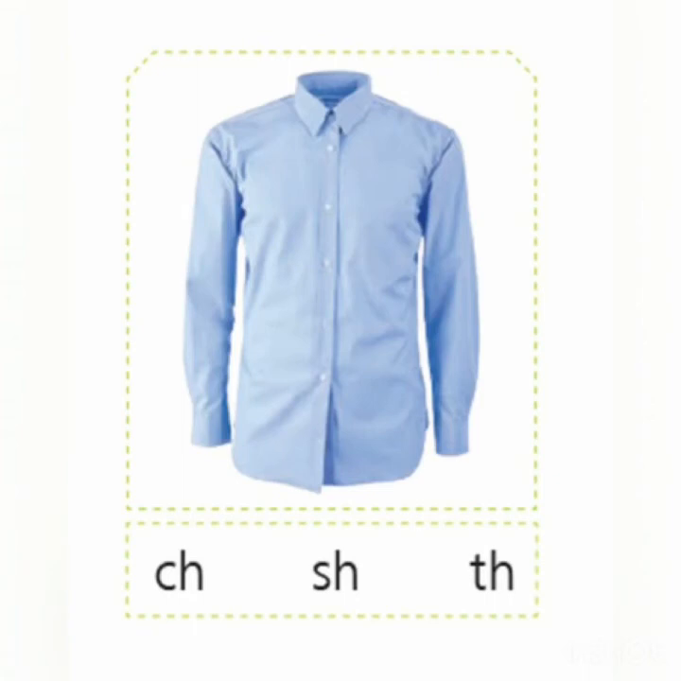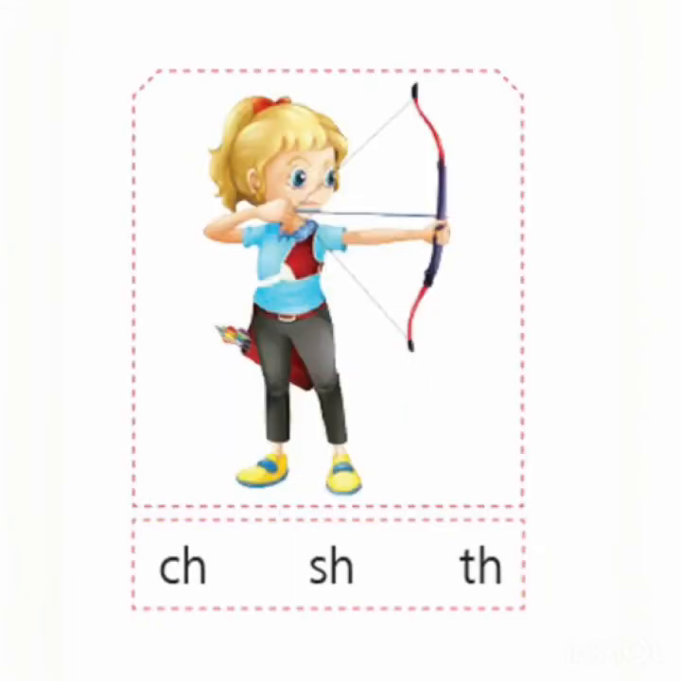Here we go with the next picture. What is it, children? It's a shirt. What sound is it? Beginning sound is SH, right? So circle SH. Now look at this picture. What do we call this? We call this archery. What sound did you observe, children? It's ch, right? Archery. CH sound. So what you have to do? Take a pencil and circle CH.